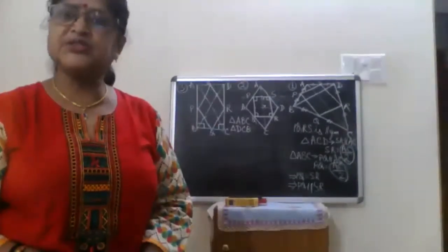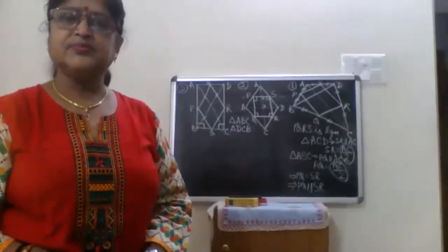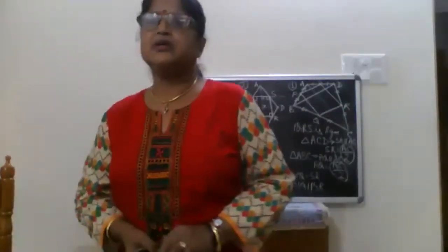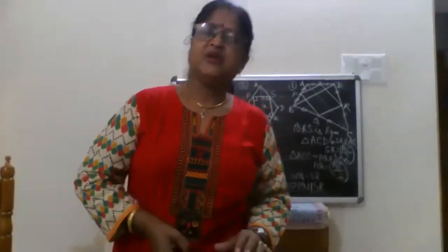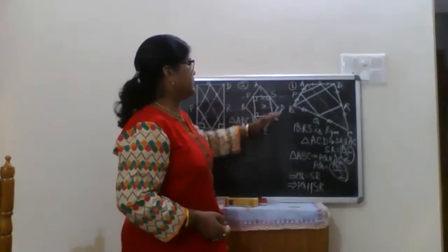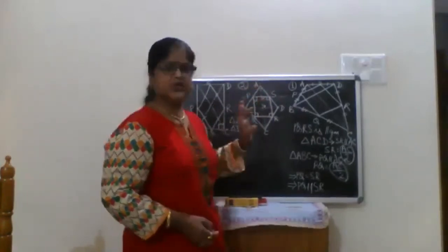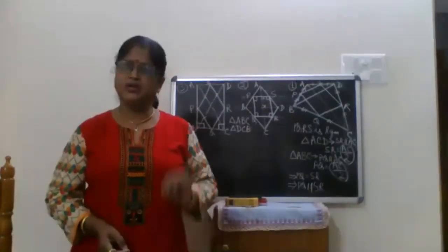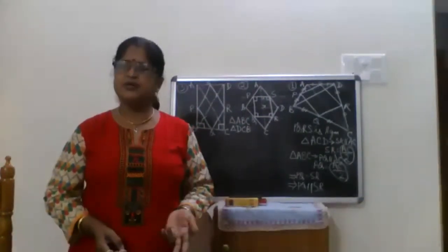Up to this much, is it clear now? Yes, ma'am. From the first question, we got that the midpoints of any quadrilateral, if joined, give us a parallelogram. And when we implement the same to the rhombus, we get PQRS to be a parallelogram. But this much is not enough for a rhombus. What else do we have to prove?